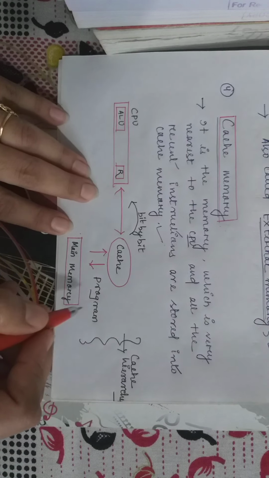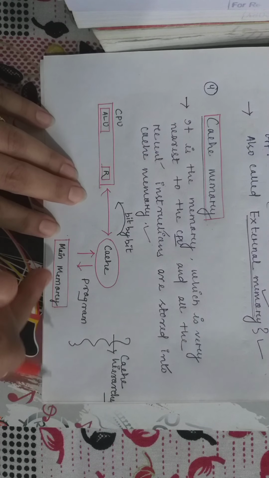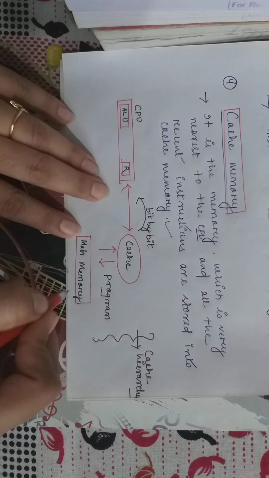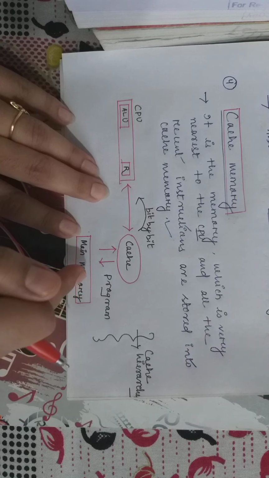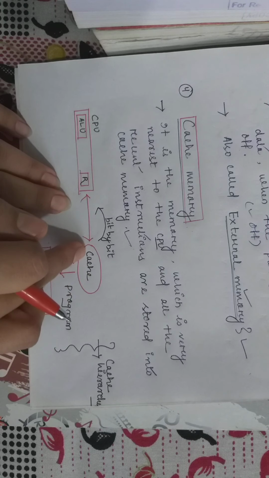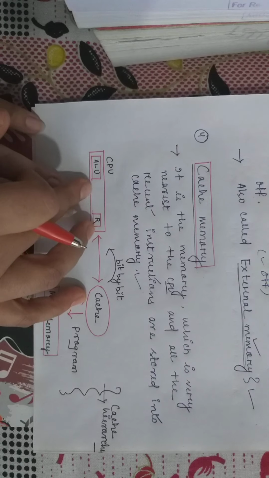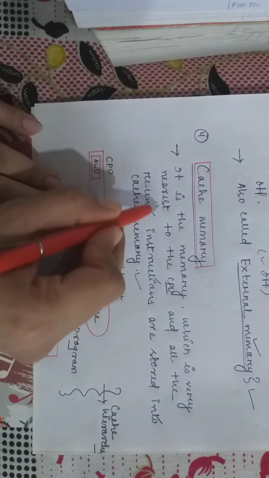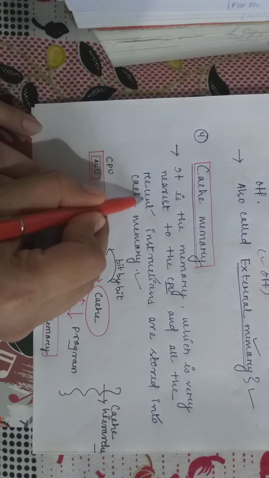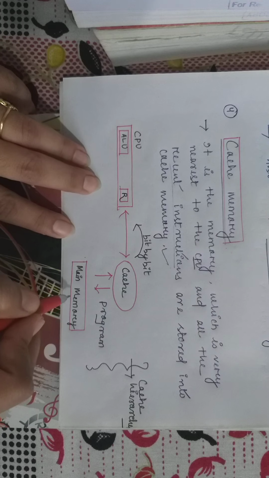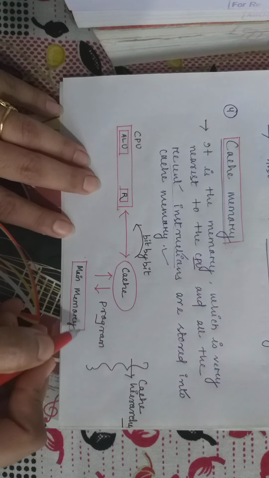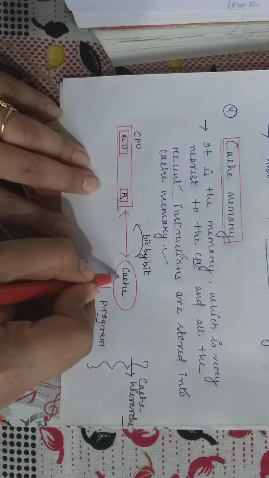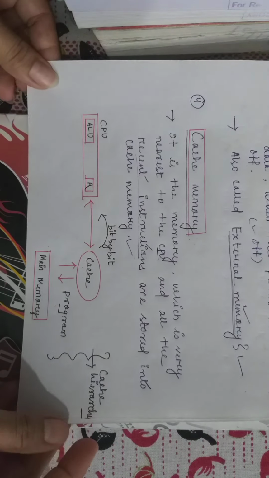Whenever data and information stored in the main memory will be executed next, this data or information will be stored in cache, and it is very near to the processor or the CPU. So it is the memory nearest to the CPU, and whatever instructions or information are stored in main memory and will be executed next are placed into the cache memory. This is the cache hierarchy.